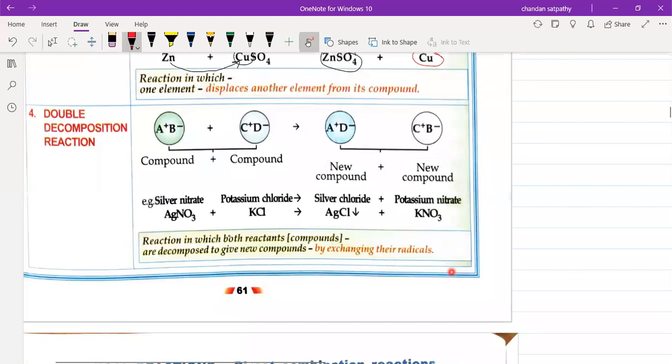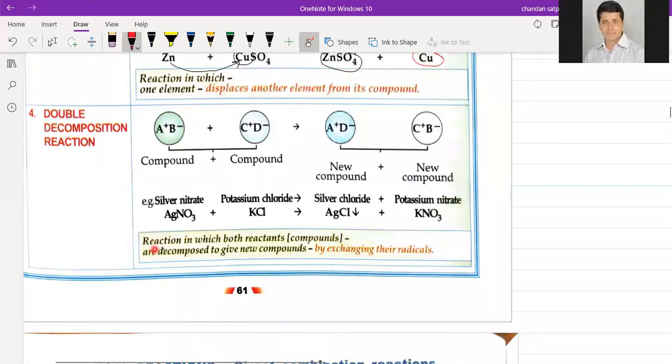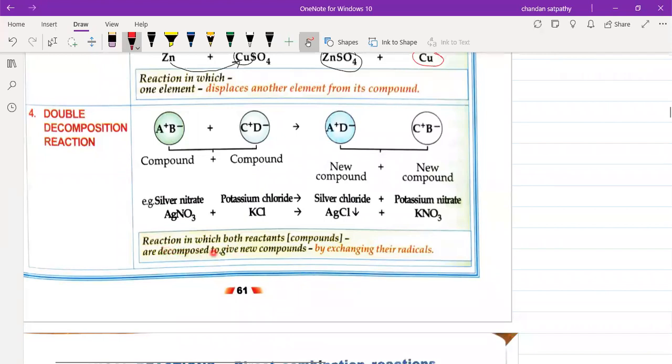Next we will see the double decomposition reaction. What does the definition say? The definition says that a reaction in which both reactants are decomposed to give new compounds by exchanging their radicals is called a double decomposition reaction. So what happens here? Ag is one radical and NO3 is another radical, and K is one radical. Let us understand this.